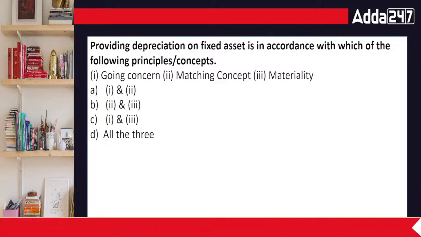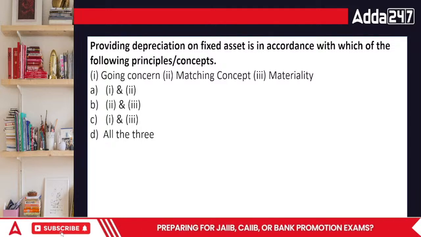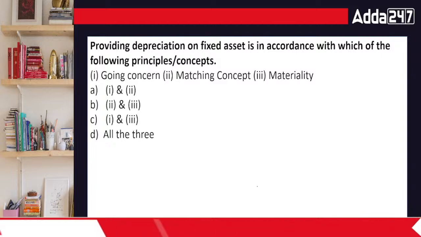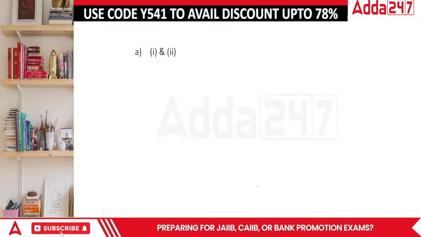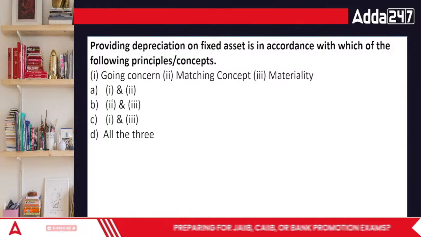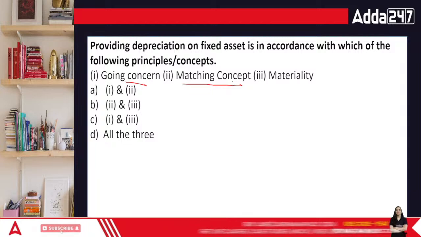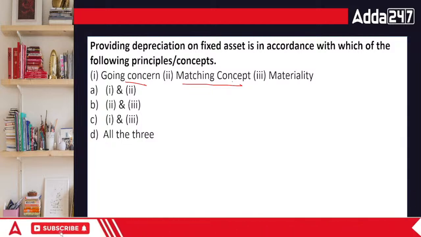And the last point that arises here is materiality. Materiality means the most important thing has to be stated. Actually, now materiality is not something which is very important in this scenario. The most important thing is one and two only. Going concern makes sense, and matching concept also makes sense. Nothing else makes sense in this particular area.